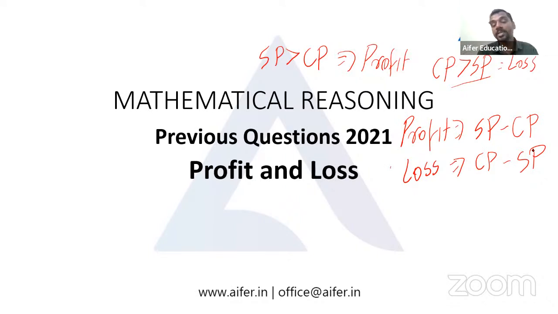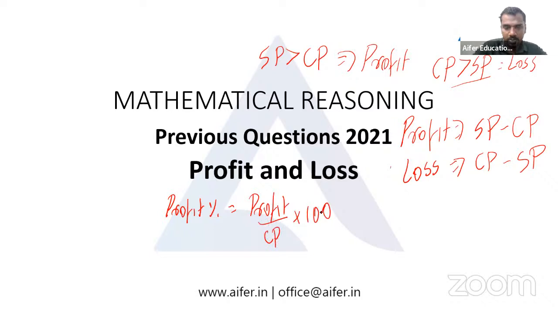But when it comes to our exam, the important aspect is that usually they don't ask what the profit is, or whether there is a profit or loss. Instead, they ask you the profit percentage. In our exam, most of the time, by profit they mean profit percentage. So we have the equation: profit percentage is equal to profit by CP into 100,